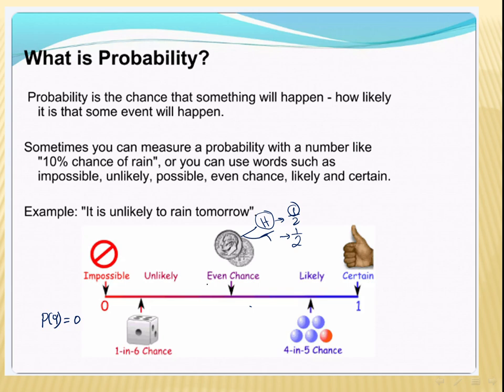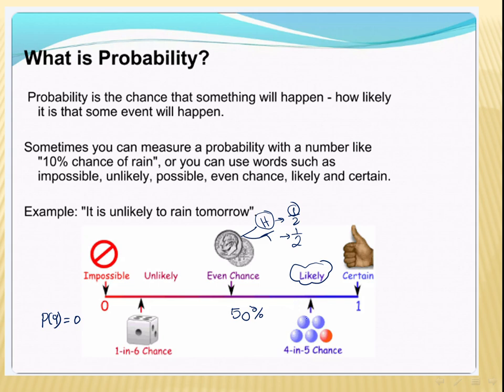Even chance, that means they are likely to happen, right? So this is even chance. Likely to happen means what? Means we have it more than 50. Even chance means it's 50%. And likely to happen means it's more than 50.